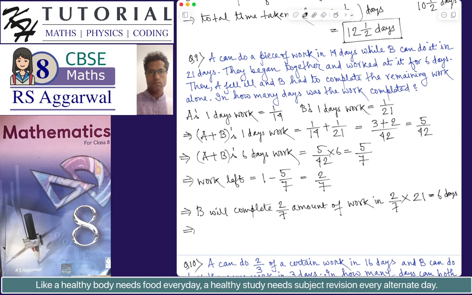So therefore, total time taken to finish the work is equal to 6 days plus 6 days. For the first 6 days, A and B were working together, and then the remaining work was completed by B alone in 6 days. So this is equal to 12 days. 12 days is the answer.